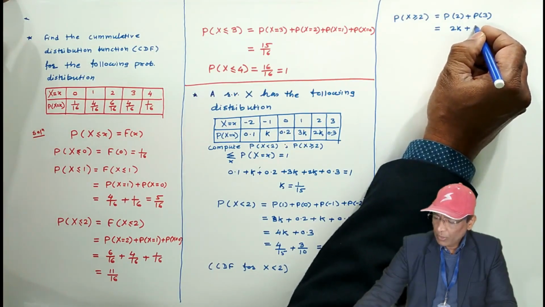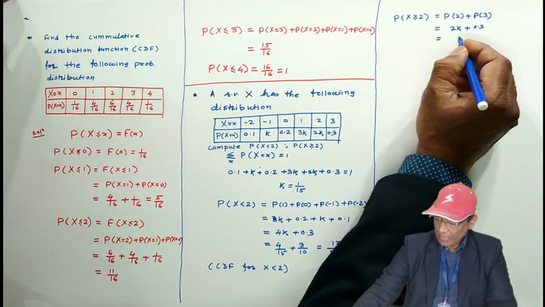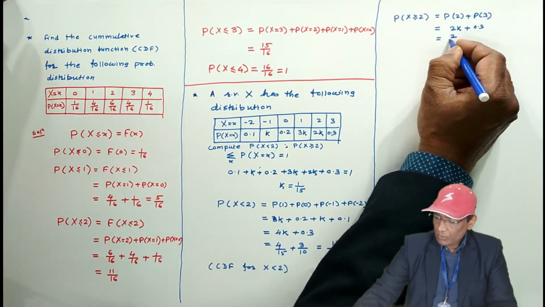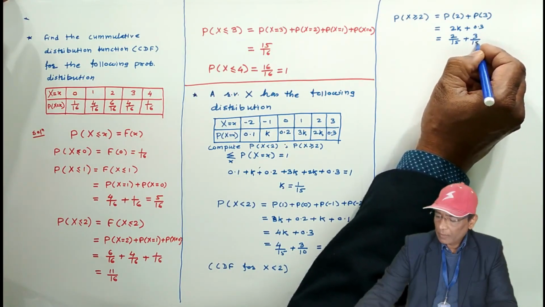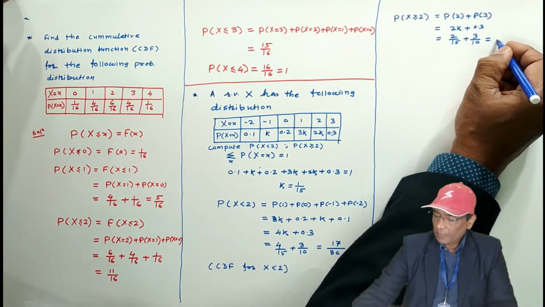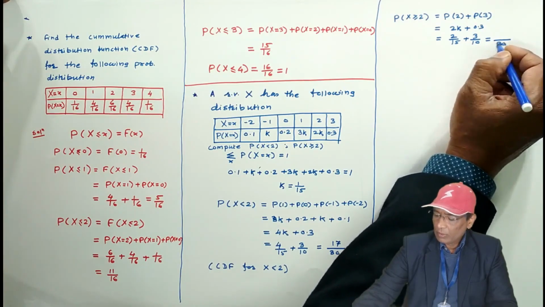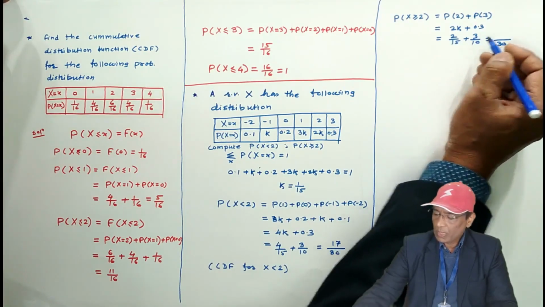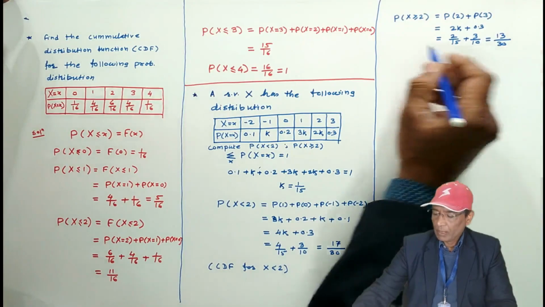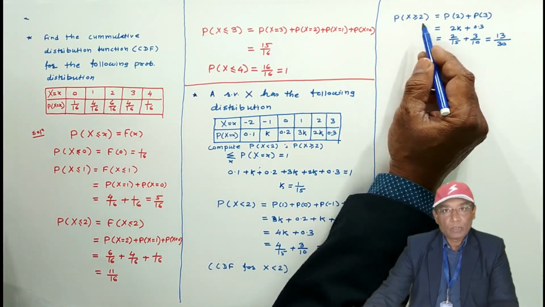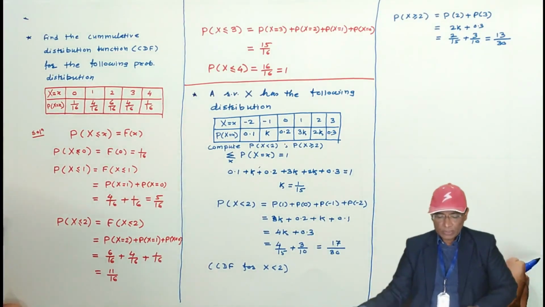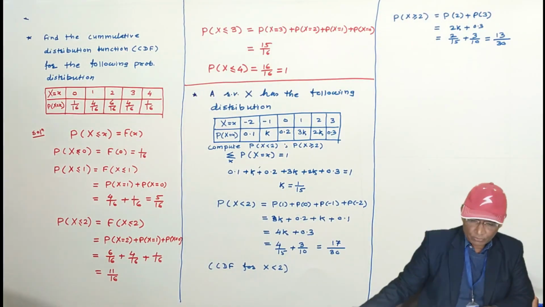P of 3 is 0.3. Value of k is 1 by 15 we found. It is 2 by 15, and this is 3 by 10. Now this is coming to be 30 now. 4 plus 9 is 30. And what is this? This is P of x greater than or equal to 2, right? CDF for x greater than or equal to 2.